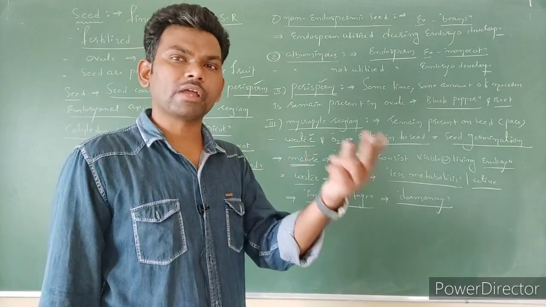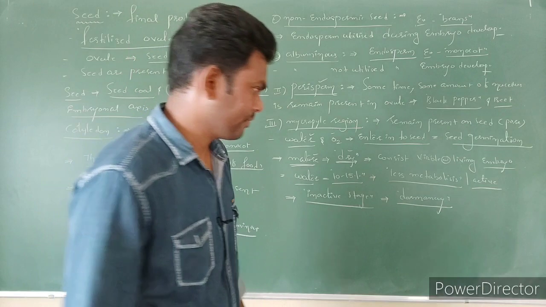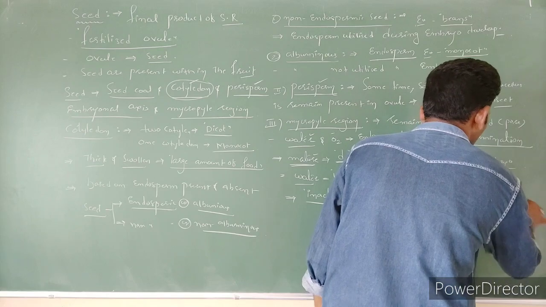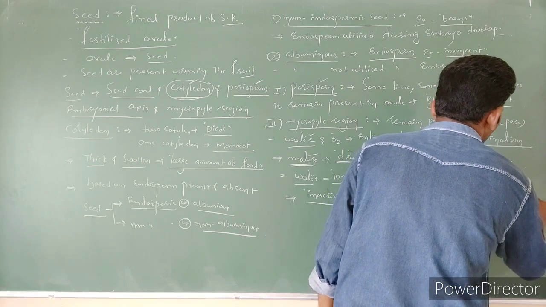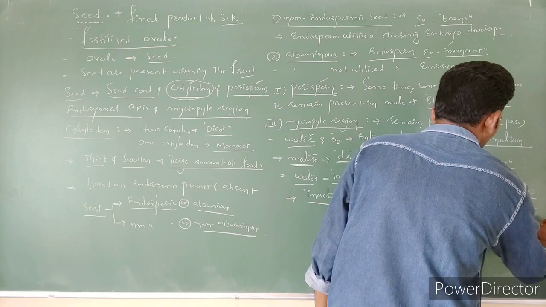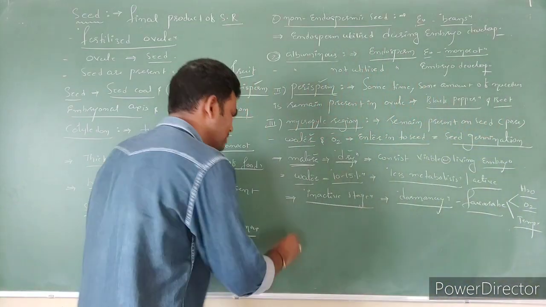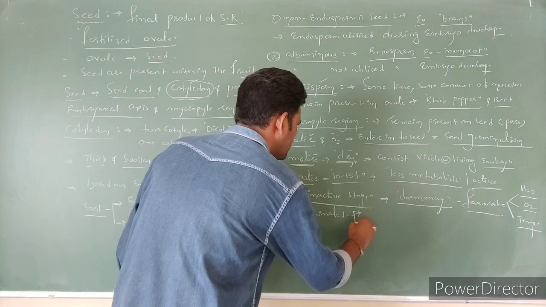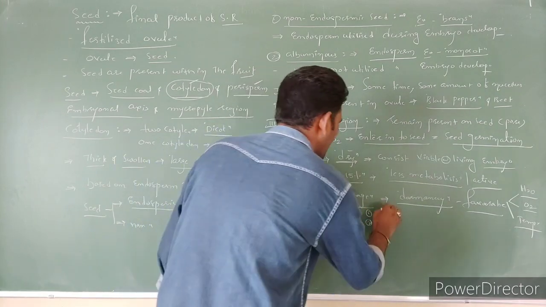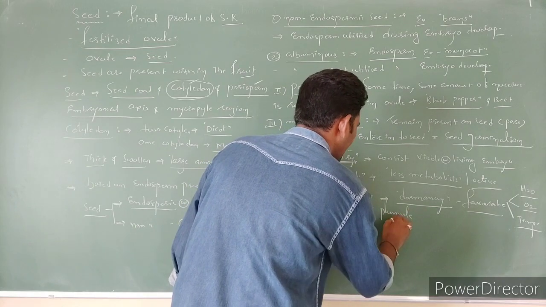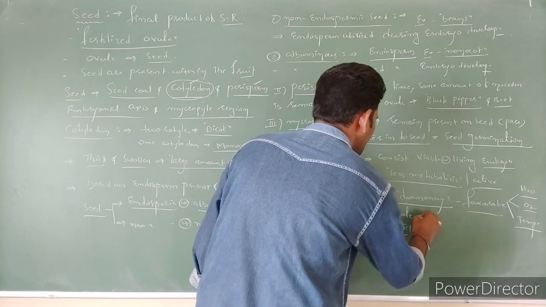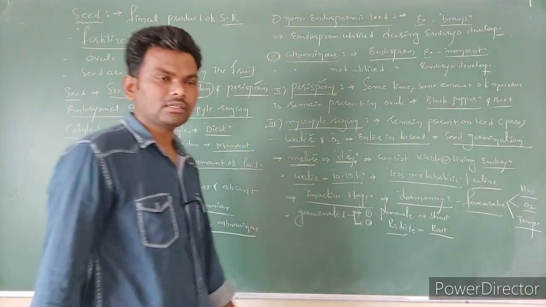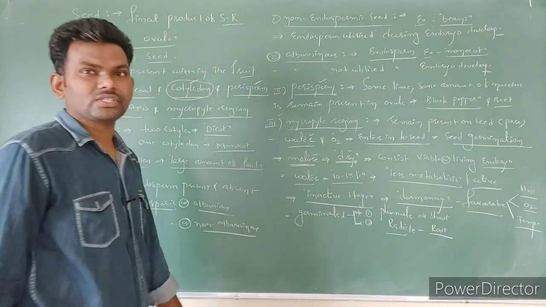You know that the plumule becomes the stem, or shoot, and the radicle becomes the root. So this is regarding the micropyle region.